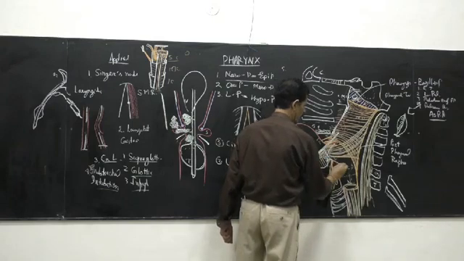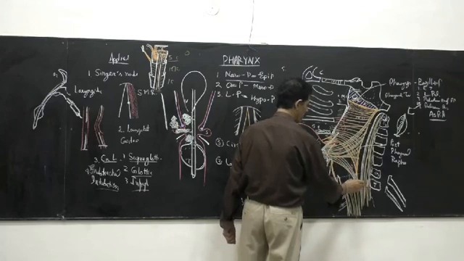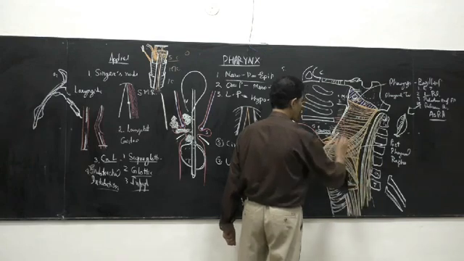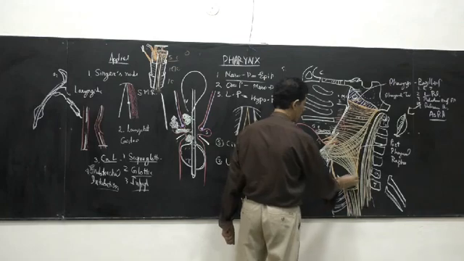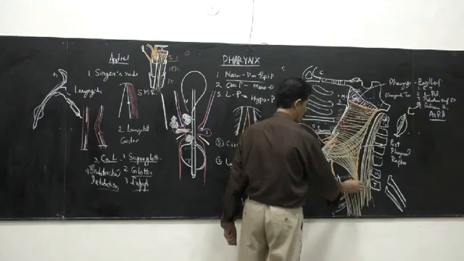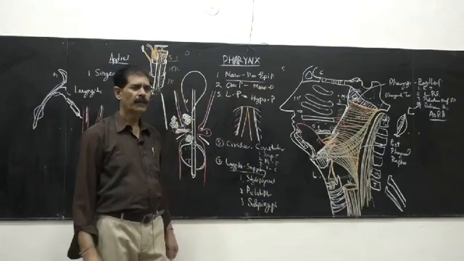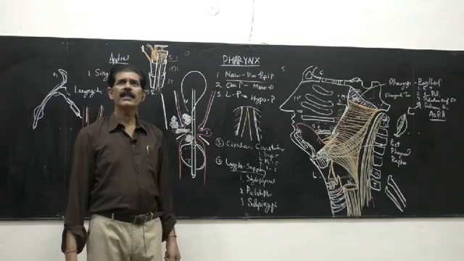Lower fibers, they are again fan shaped. And where they are inserted, they form a conjoint tendon with the lowermost fibers of the superior constrictor. And they are inserted on the median pharyngeal raphe at the level of the vocal cords. So that is the middle constrictor muscle, again fan shaped. Then comes the inferior constrictor.